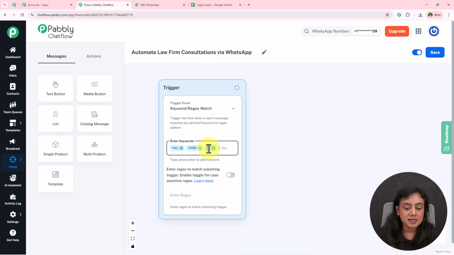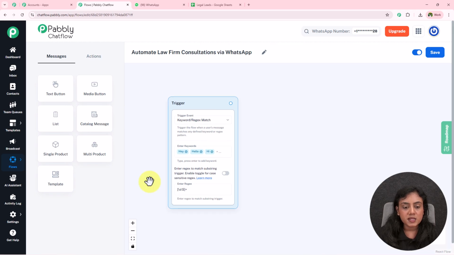Okay, now next it is asking for regex. Regex is short for regular expressions. It is a pattern or sequence of characters that you can find, match or get through regex. Okay, for the regex, I have this amazing code that is going to trigger this bot with any of the messages that your customers or your leads send to your bot. Okay, so for that, I'm going to enter the code over here. So you can see right over here, this is the code.